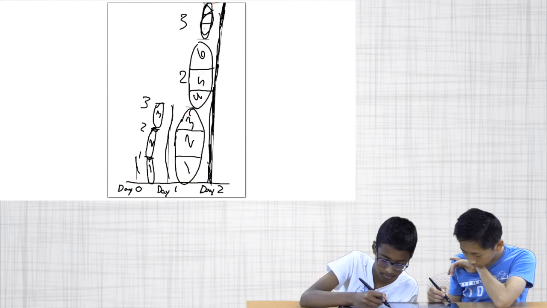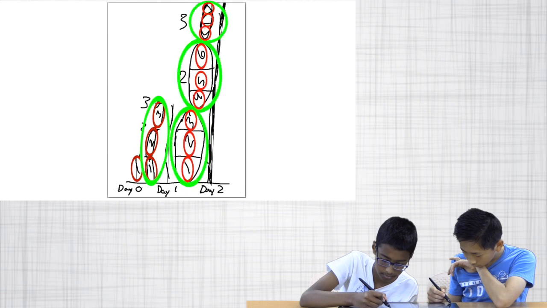Over each day, the height increases by a factor of 3. This means that there are 3 copies of the height of the beanstalk on day 0 in the picture of the height of the beanstalk on day 1. Similarly, there are 3 copies of the height on day 1 in the picture of the height on day 2. This means 3 groups of 3 copies of the height of the beanstalk on day 0 are in the picture of the height on day 2. This shows that the height has increased by a factor of 3 groups of 3, in other words, a factor of 9, over 2 days.